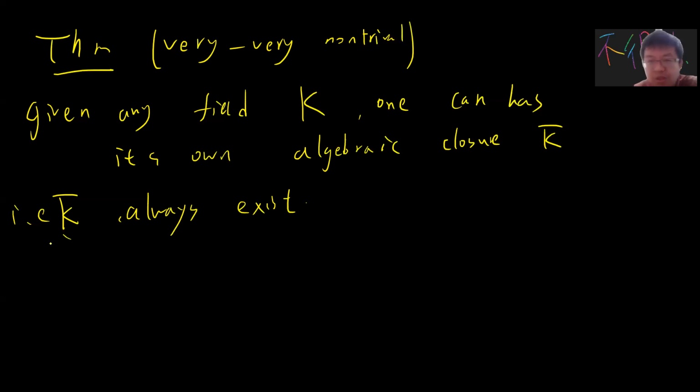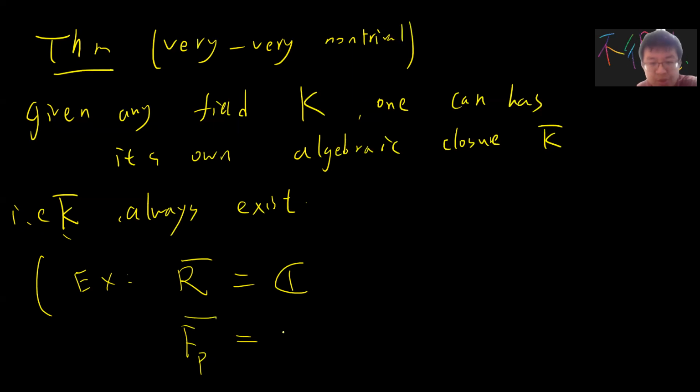Maybe in the next video, I will discuss the algebraic closure of a finite field. For example, I know the algebraic closure of the real numbers is the complex numbers, but how about the algebraic closure of a finite field F_p?